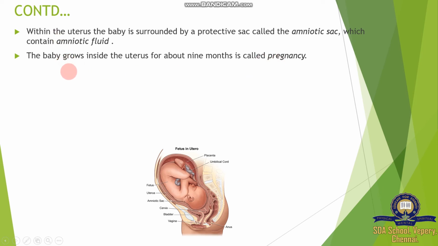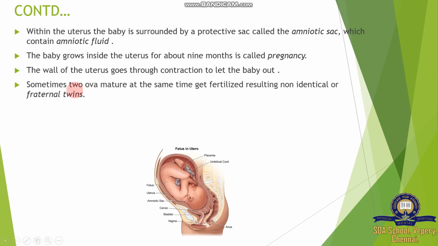Months 1, 2, 3 are the first trimester, 4, 5, 6 the second trimester, 7, 8, 9 the third trimester. After the third trimester is over, the child is born, commonly called parturition or childbirth. The wall of the uterus goes through contraction to let the baby out. During childbirth, the wall of the uterus contracts, and the baby is pushed out.